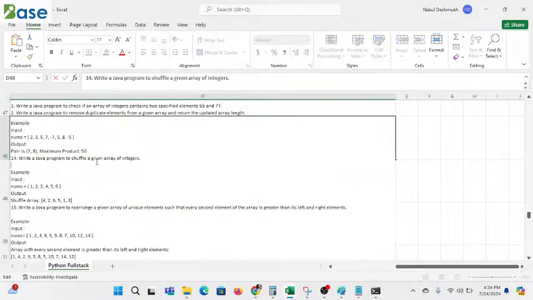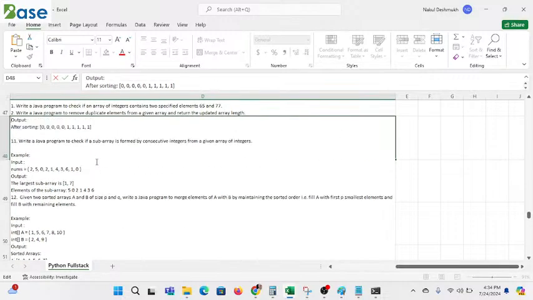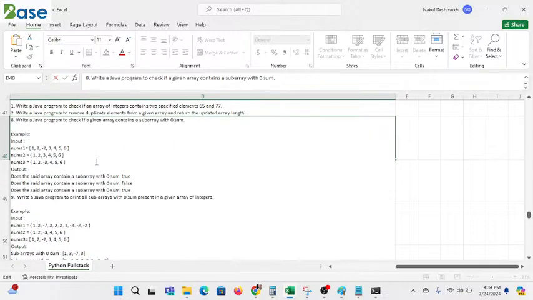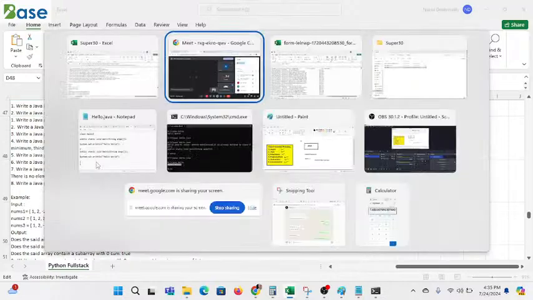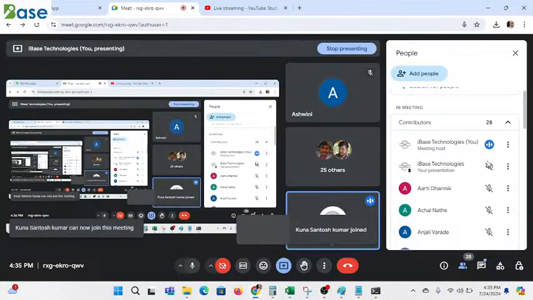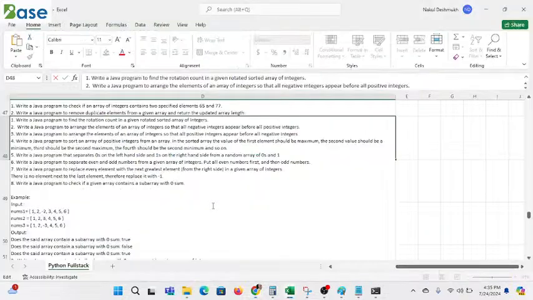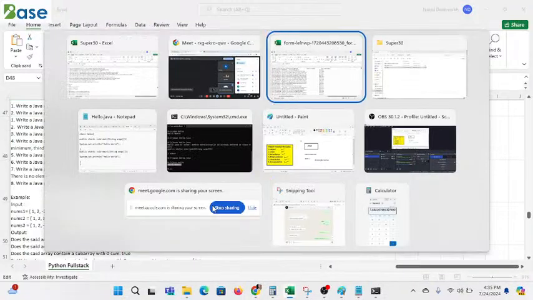But see here, if you want to make yourself perfect in the Java programming language, you have to focus on the execution of the programming language. Don't go blindly, and don't go only theoretically, although that is also important. Anything that you want to perform, you must go for the practical.